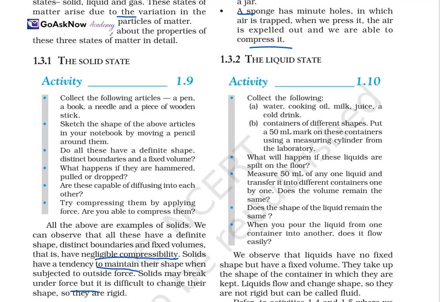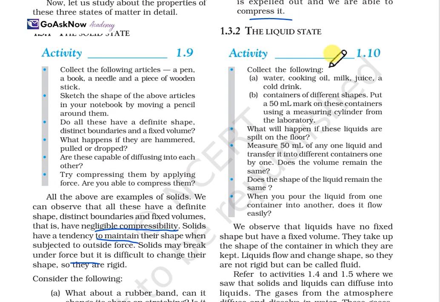Now next is the liquid state. The solid state is clear. Now let's move on to another state, which is liquid. Activity: collect the following things: water, cooking oil, milk, juice, and a cold drink, and containers of different shapes. Mark 50 ml on these containers using a measuring cylinder from the laboratory.